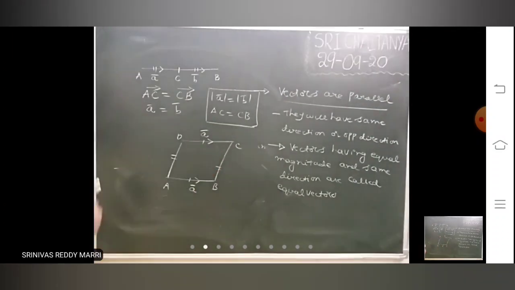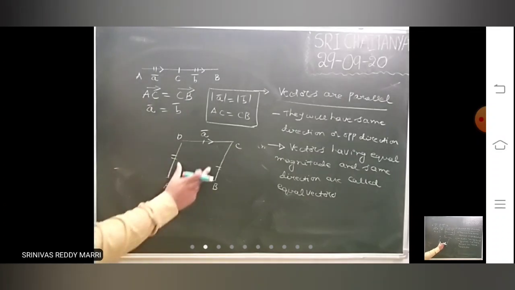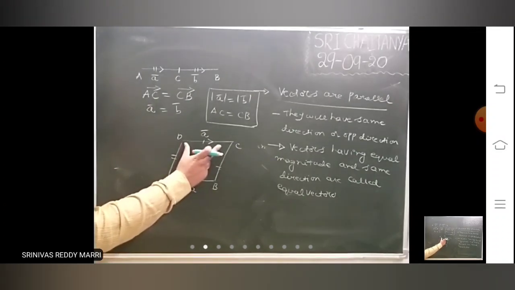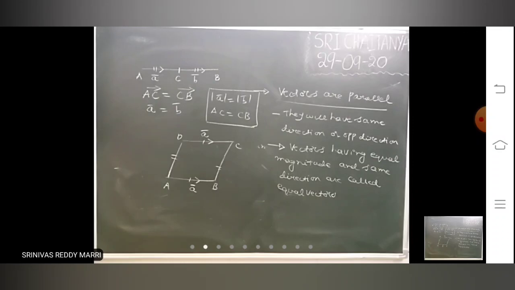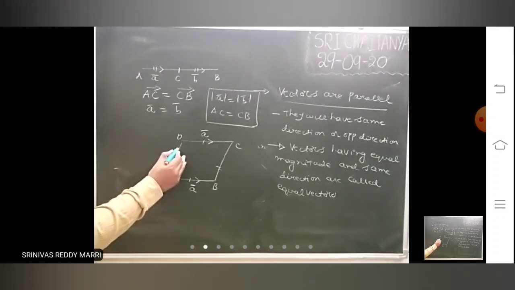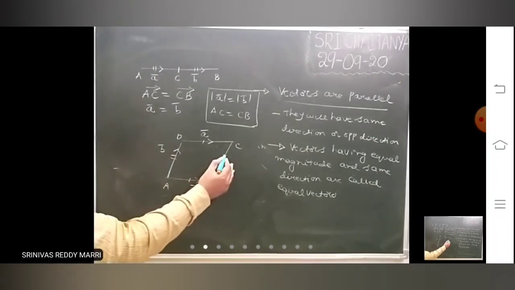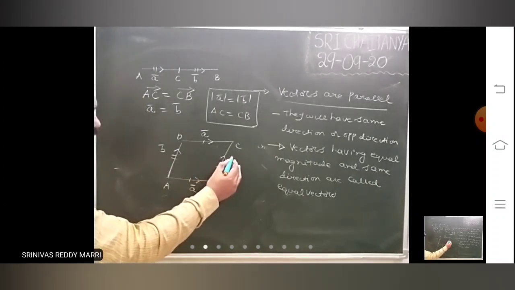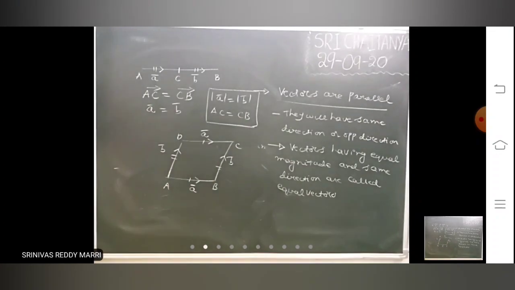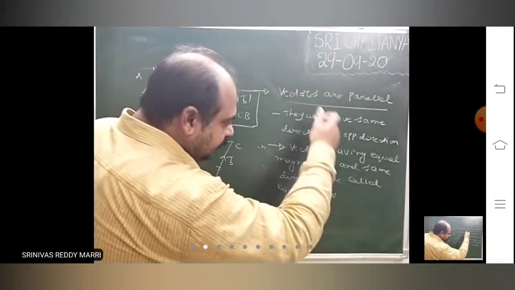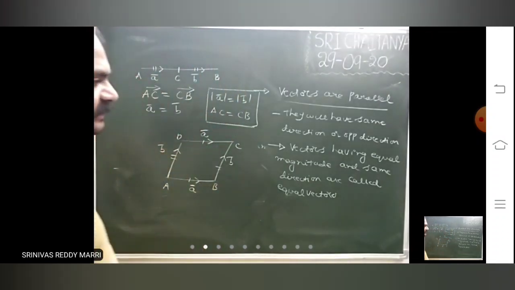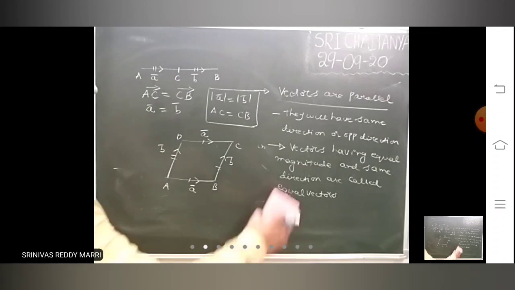AB bar and DC bar are equal vectors. Suppose AD bar is B bar, then BC bar is also B bar. Equal vectors means same direction and equal magnitudes.